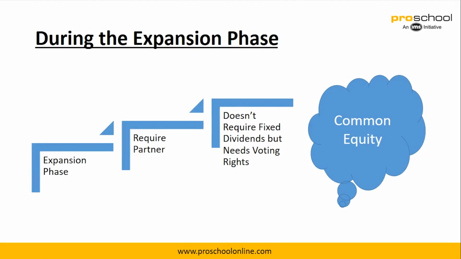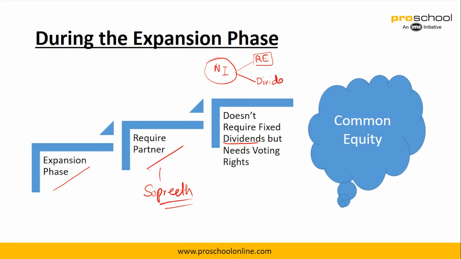So there are two kinds of equity basically. In this case you were expanding, you required partners, so you got in Supreet here, and you approached the common people, and they said that they do not require any fixed dividends. So what are dividends? You remember the income statement that we covered, in which we were left with net income. After net income you have two options: either you keep it in retained earnings, which is basically keeping it in the business, or you give dividends to the owners.